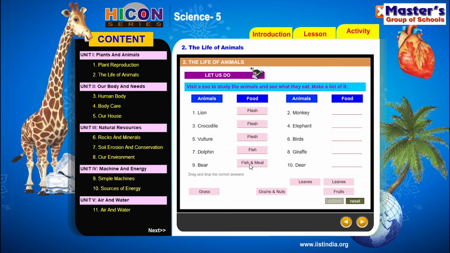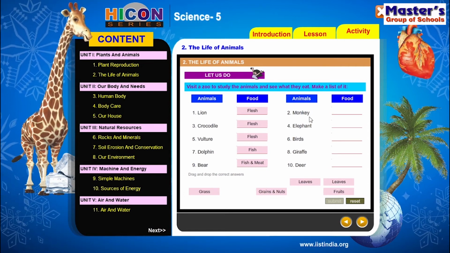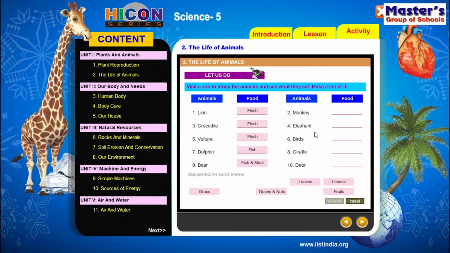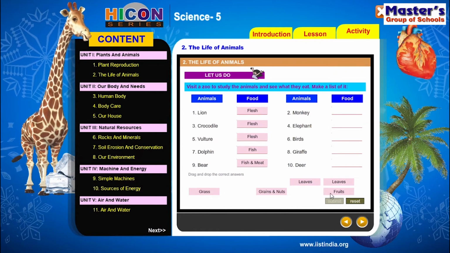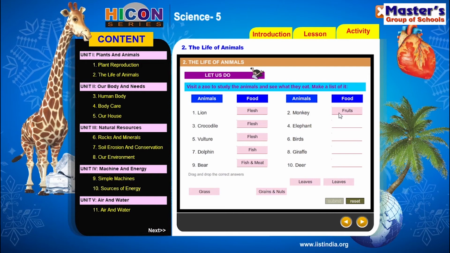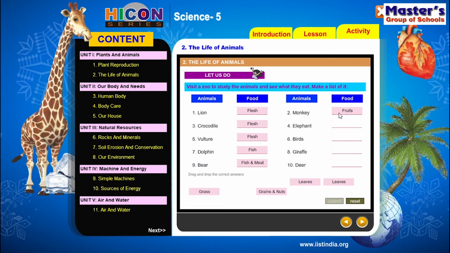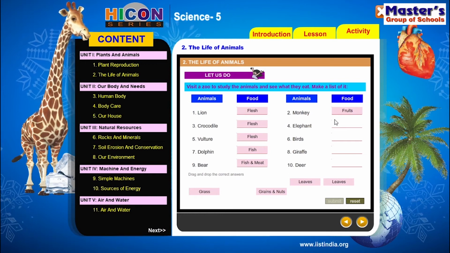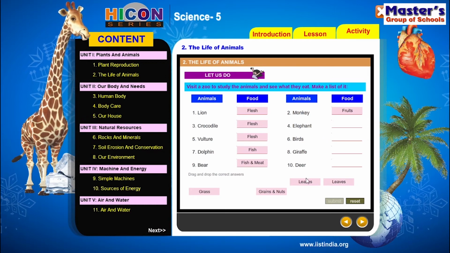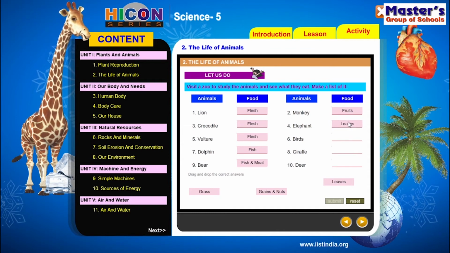Next, see the monkey. Monkey will move on the trees from one plant to another plant. So generally the monkey will eat fruits of the plants. So the food of monkeys is fruits. So write fruits in the blank. Next, elephant. Elephant is an example for herbivores. It can eat only plants and grass. So the food for the elephants is leaves. So write leaves for the elephant as a food.